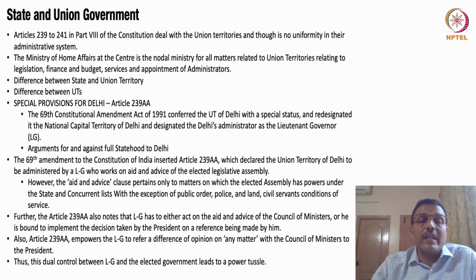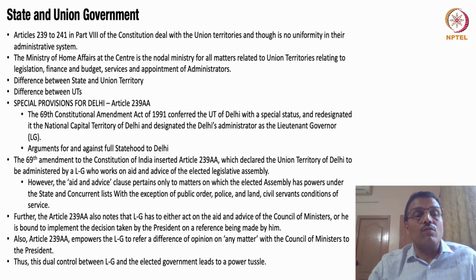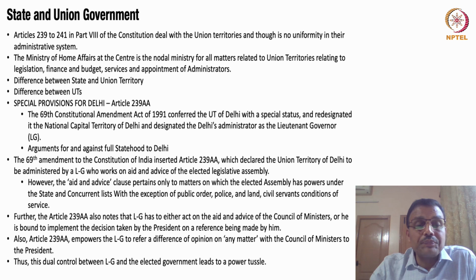For example, in New Delhi, which is now a state, which was earlier a union territory, the head or the administrator was called a lieutenant governor. So that is left to how the government in the union would want to decide. That's what is defined in the union territory.